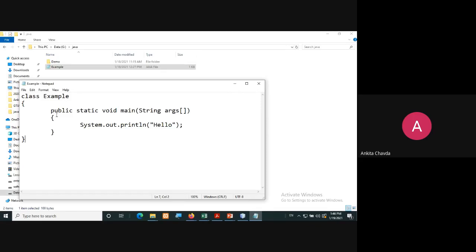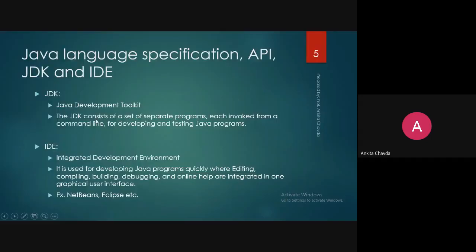So how will we run our Java program? For that, we can use the command prompt, and from there you can run your Java program. You can easily run this. For that, we only need the JDK.